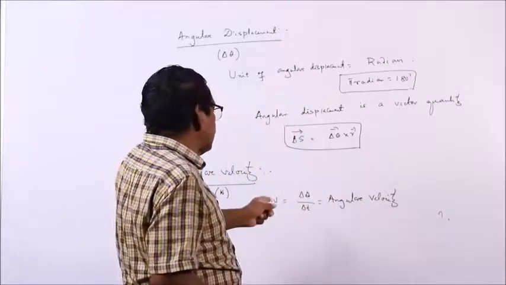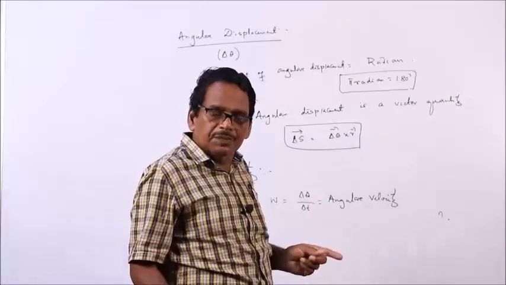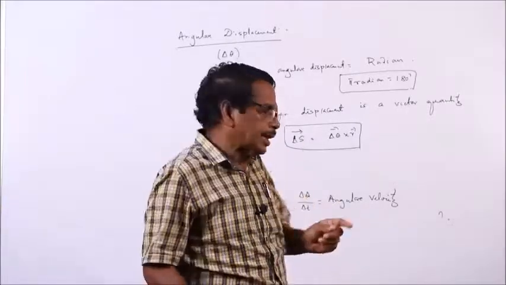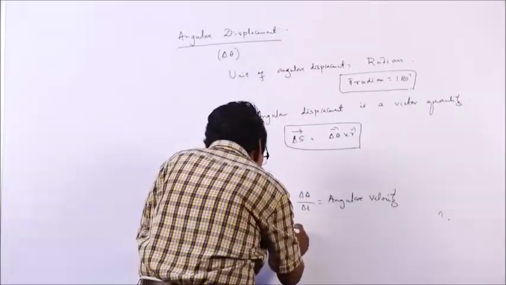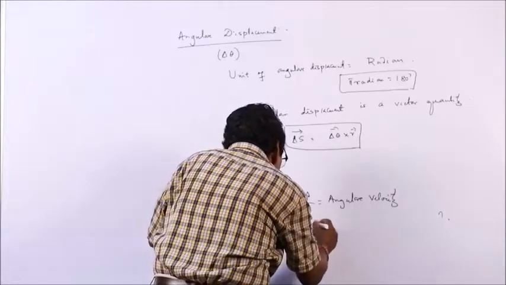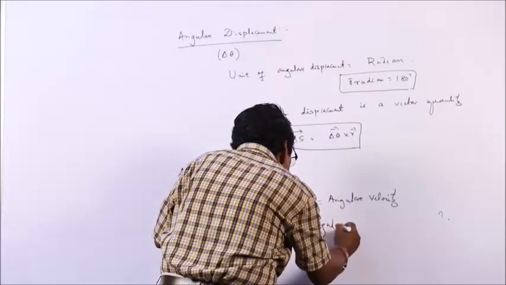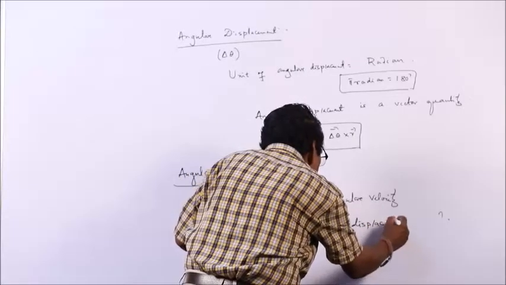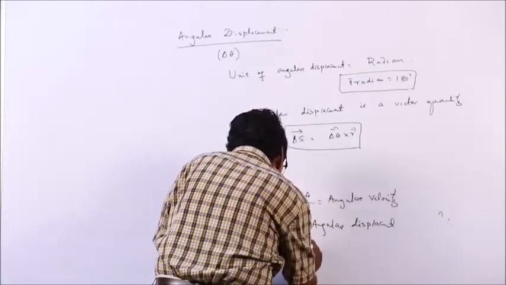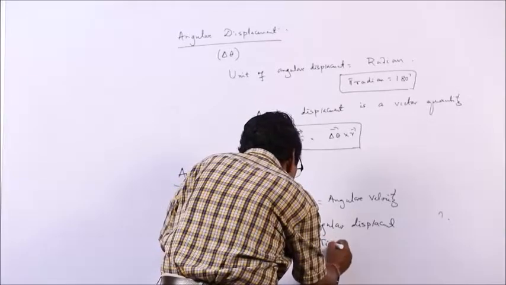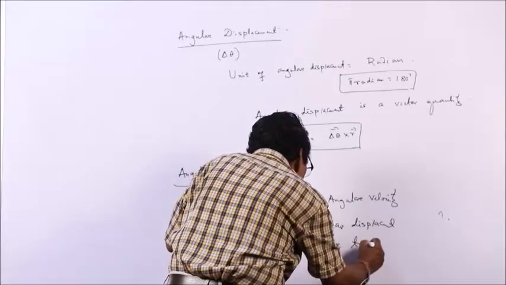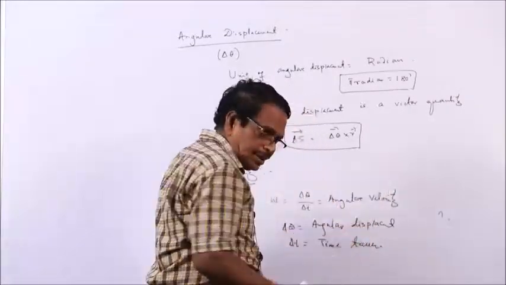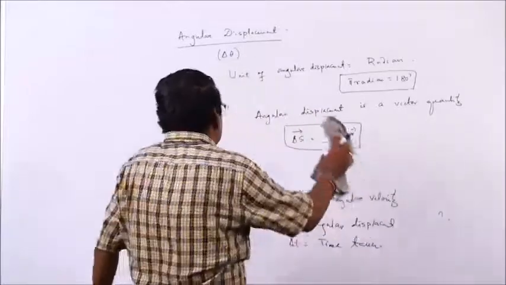What is delta theta? Delta theta is angular displacement, and delta t is the time taken. So, how do we write instantaneous angular velocity?